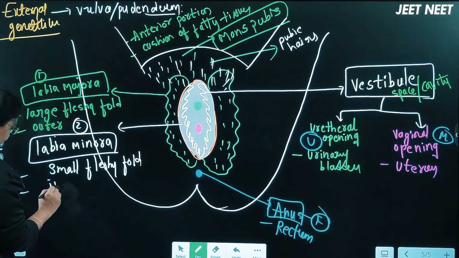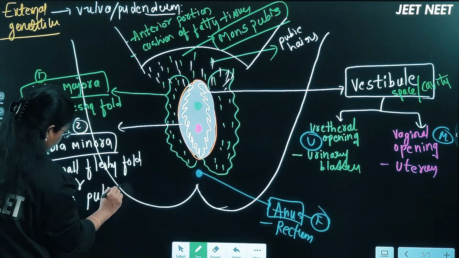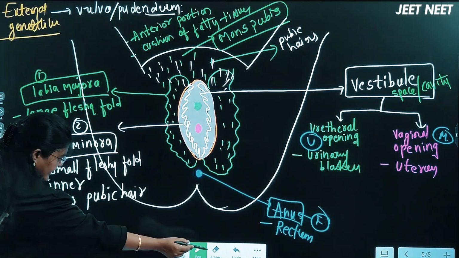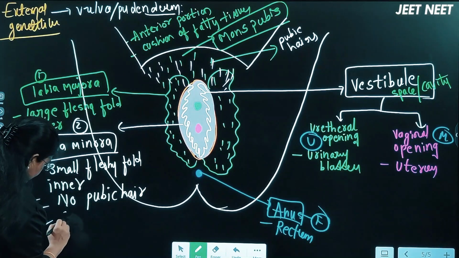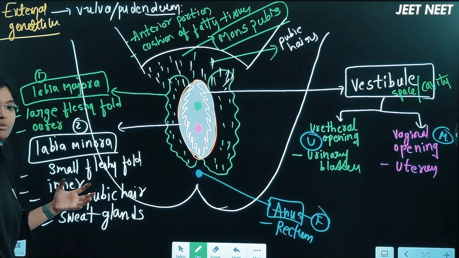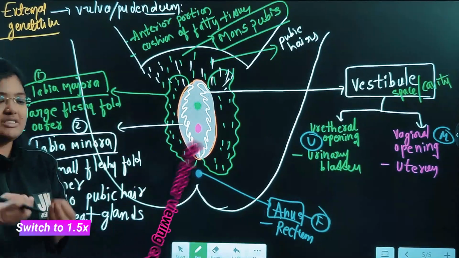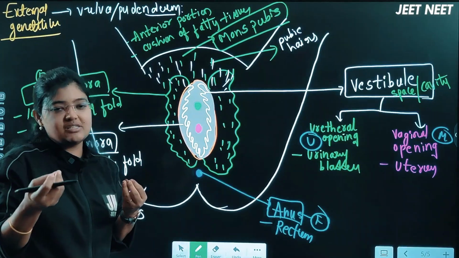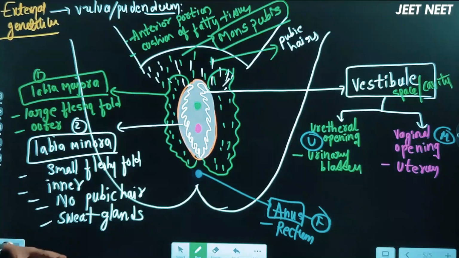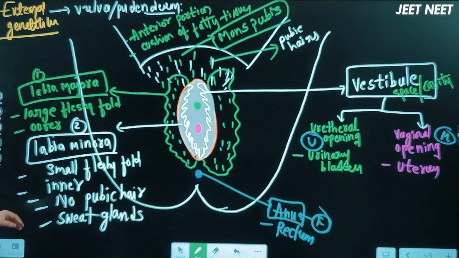which are the inner ones actually. No pubic hair will be present, but it contains sweat glands. Mostly the girls will be able to relate to this point. When we are sitting for a longer period on a bench or chair, we get sweaty near this vaginal or vulva region. That is because of the sweat glands present in the labia minora. As we sit for a longer period, secretion of this sweat happens, but here the pubic hair is absent, beta. These are the fleshy folds actually.